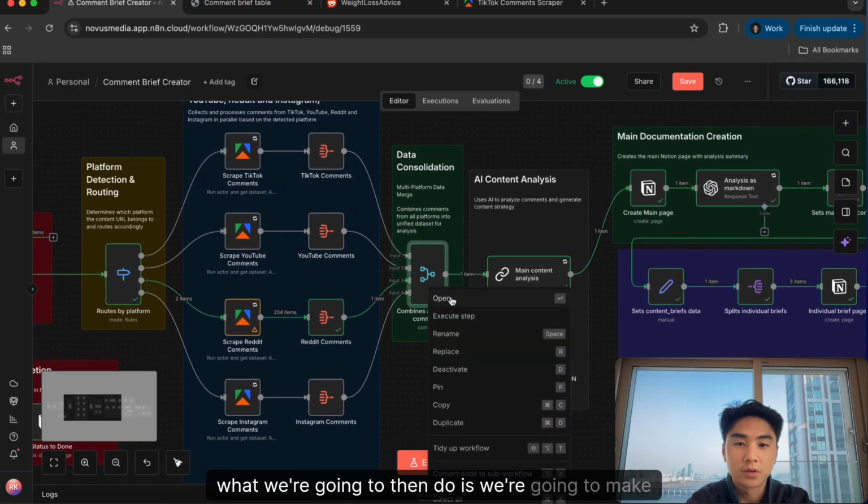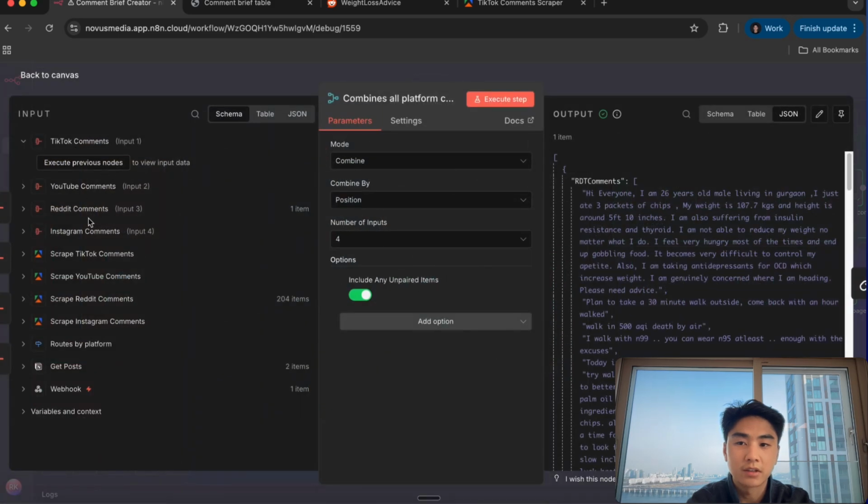Anyways, what we're going to then do is make sure we merge and combine everything. Let's say we had 1 Reddit, 1 YouTube, 1 TikTok. We're going to put that all into here.